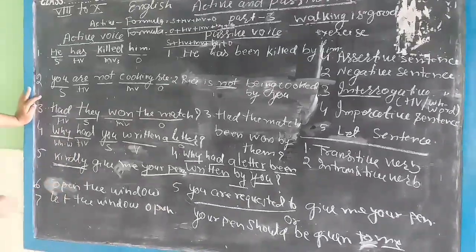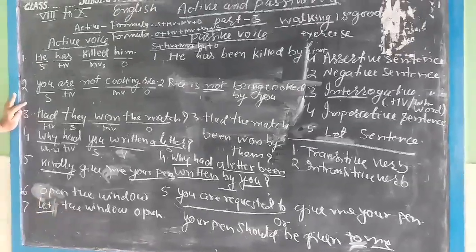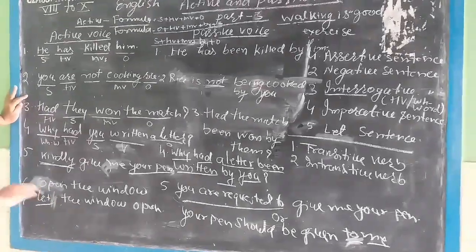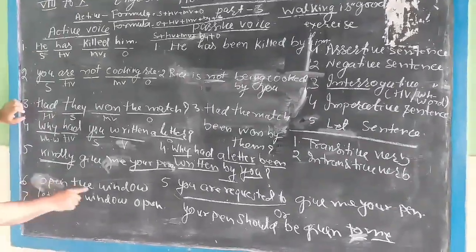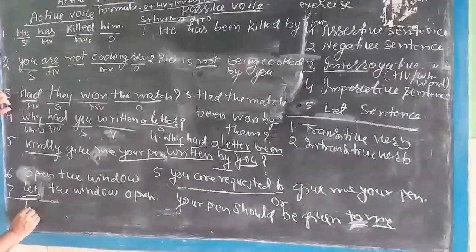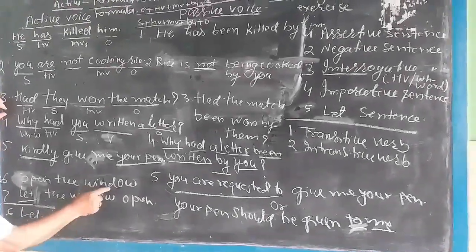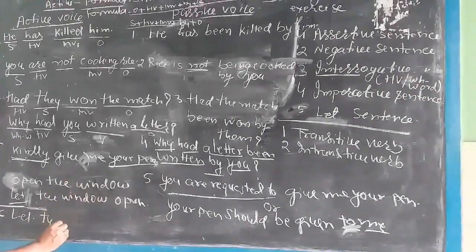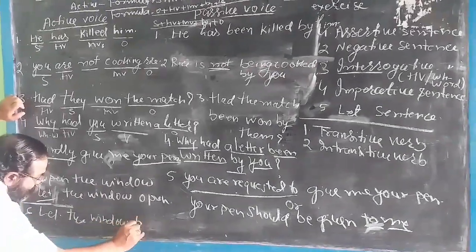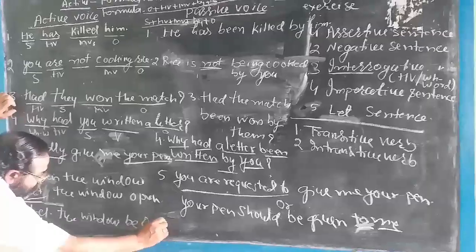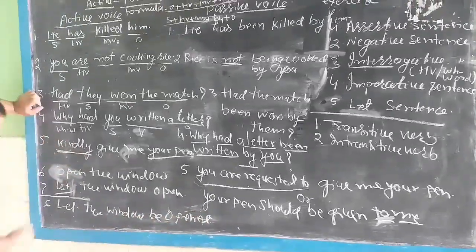Let the window open. Now this sentence has started with let and it starts with the main verb. We will change it here only. Now how will we change it here? Open the window. Let the window be opened. Change this object into the subject. This is the third form of the main verb.